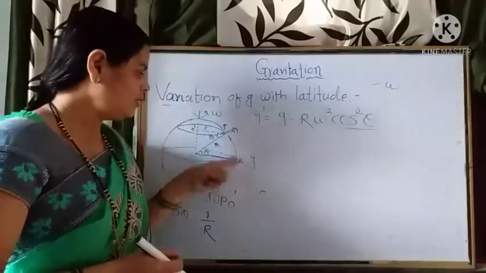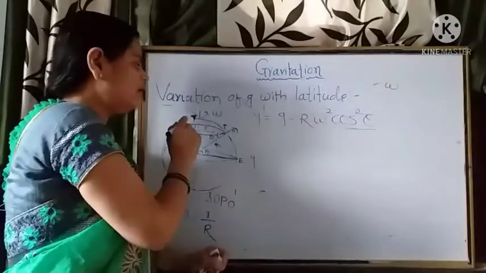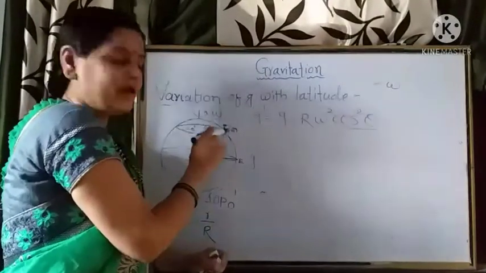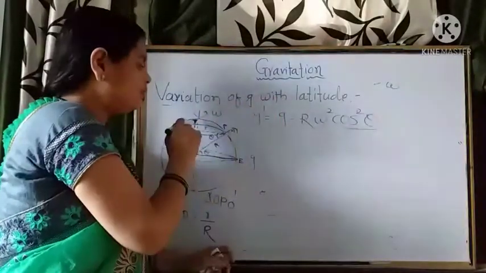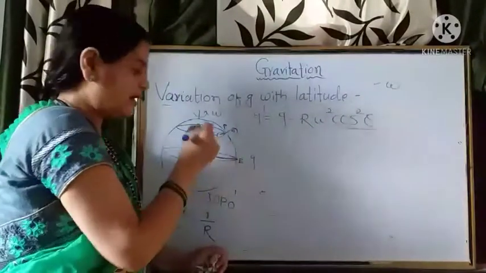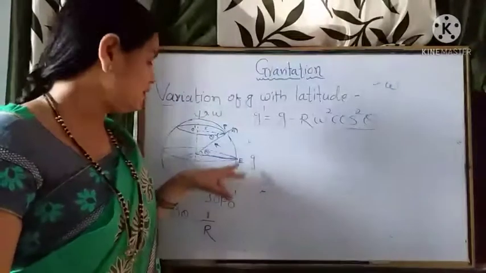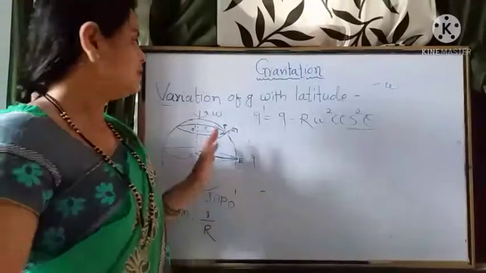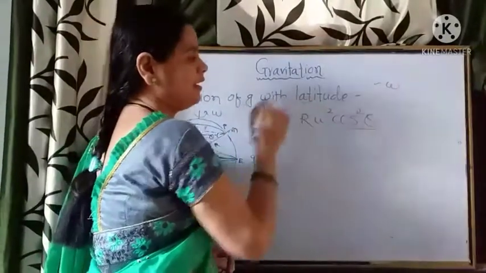At the pole the value is maximum, it goes on decreasing as the latitude decreases up to the equator, and the minimum value is at the equator. This is how we have seen the variation of g with latitude.